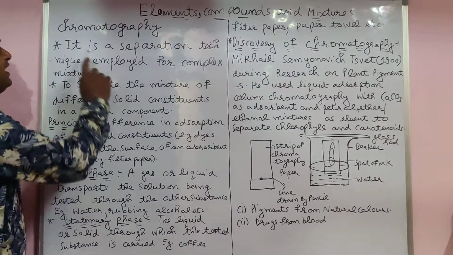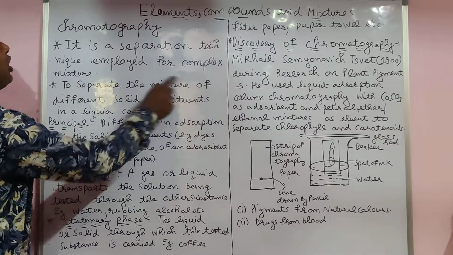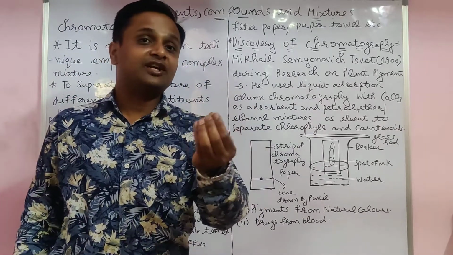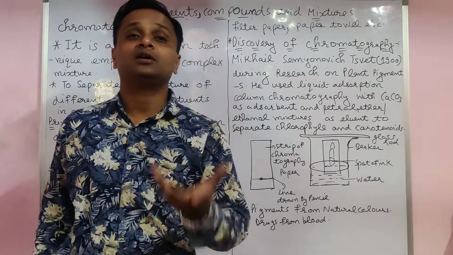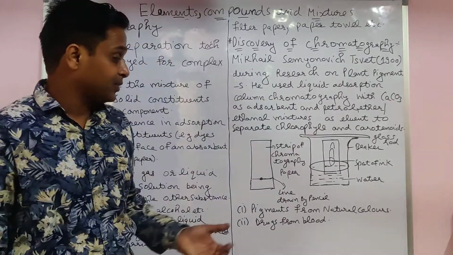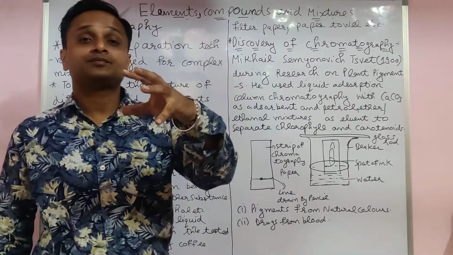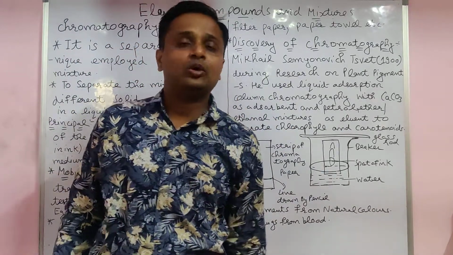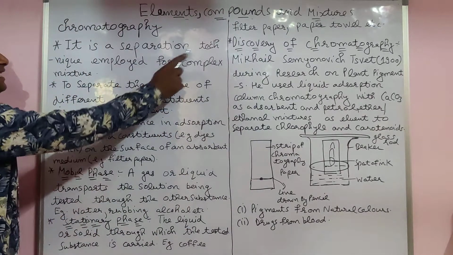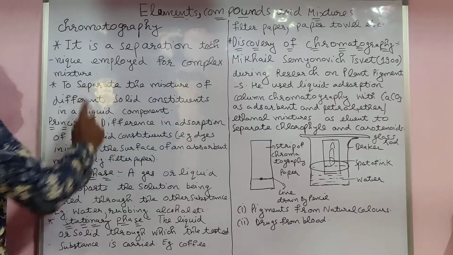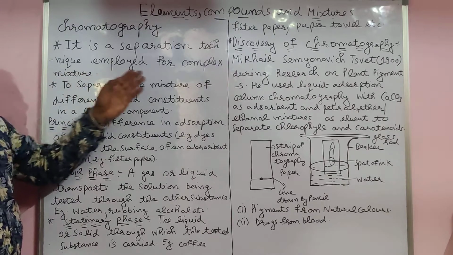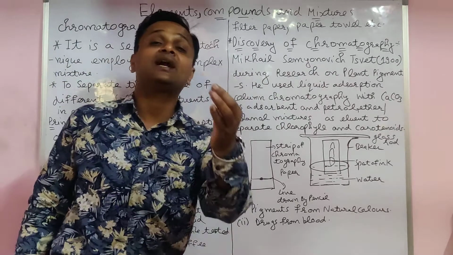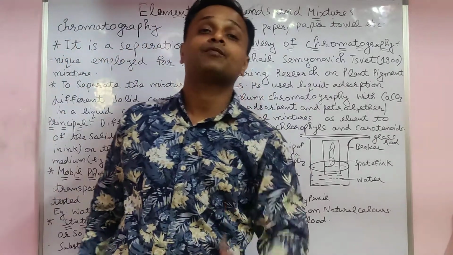It is a separation technique employed for complex mixtures. If a mixture is very complex, with 2 or 3 drugs, for example drugs present in the blood, in CID you see they are able to detect the poison in the blood very easily by using chromatography only. It is a technique employed for complex mixtures to separate different solid constituents present in liquid in very minute quantity.